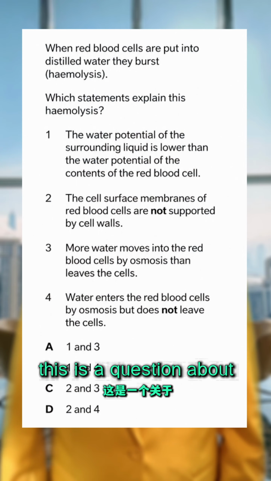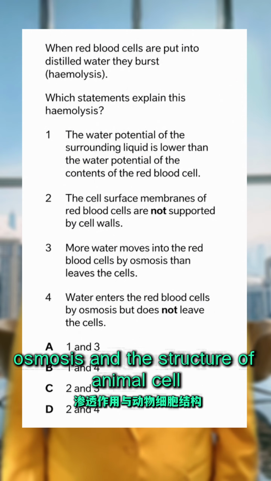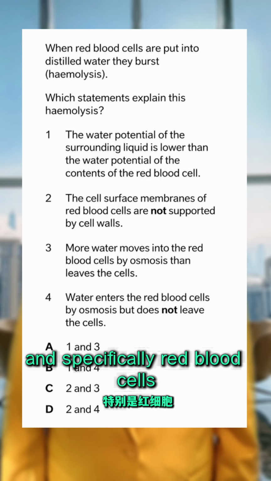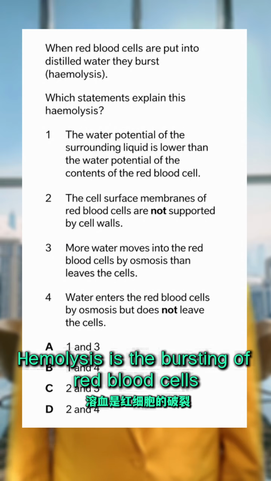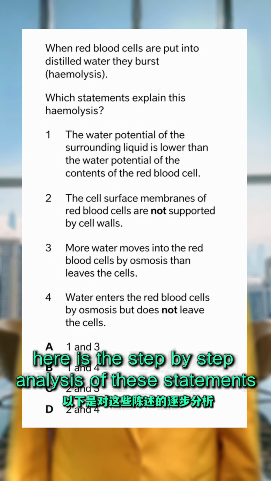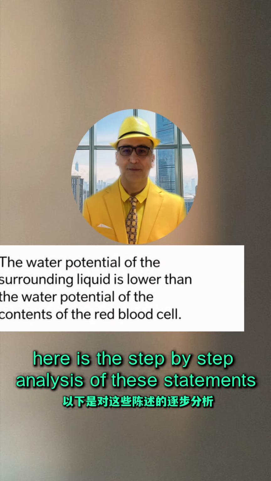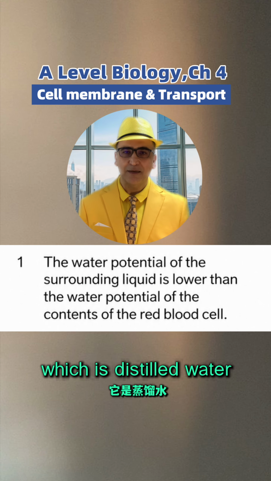Hi, this is a question about osmosis and the structure of animal cells, specifically red blood cells. Hemolysis is the bursting of red blood cells. Here is a step-by-step analysis of these statements. Understanding the environment, which means distilled water.